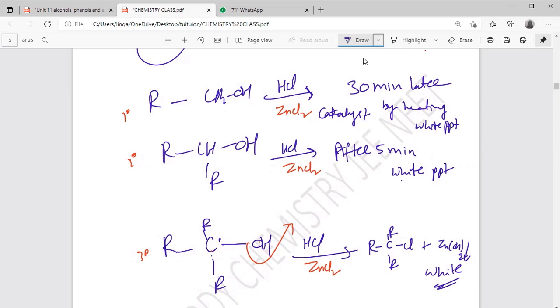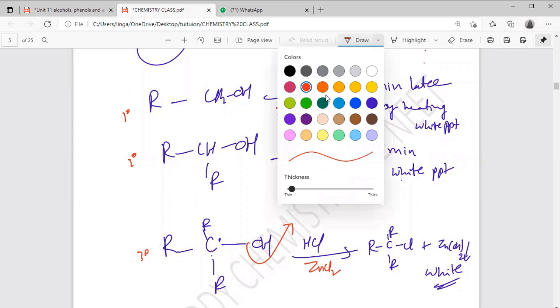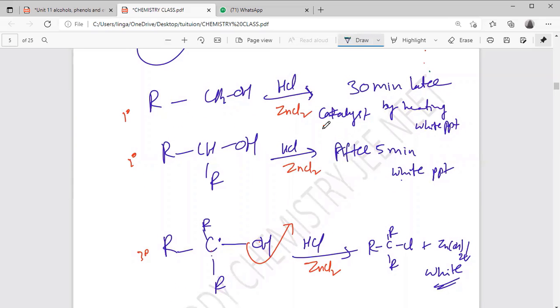Understood what is the reason behind that? Generally, HCl was less reactive. To improve it, we used zinc chloride. Then tertiary gives an immediate result, secondary gives it after 5 minutes, and the reactivity of primary alcohols is very low, so it gives after 30 minutes.